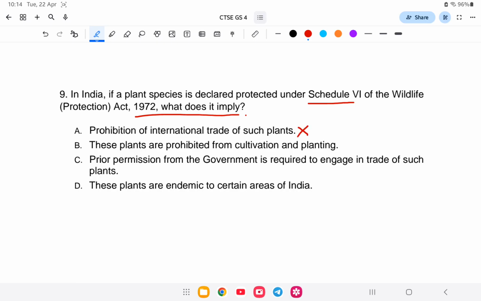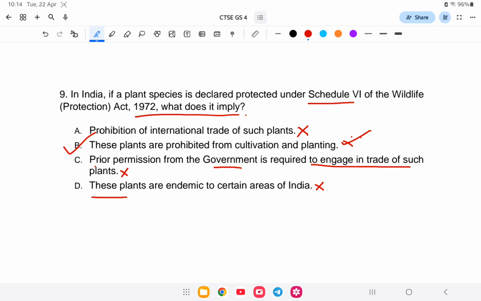Wrong. These plants are prohibited from cultivating and planting. This is correct. Option B is correct. C, prior permission from the government is required to engage in trade of such plants. Wrong. These plants are endemic to certain areas of India. Wrong. So only B is correct.